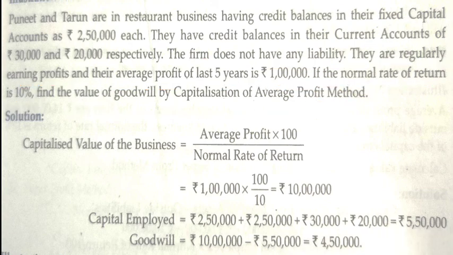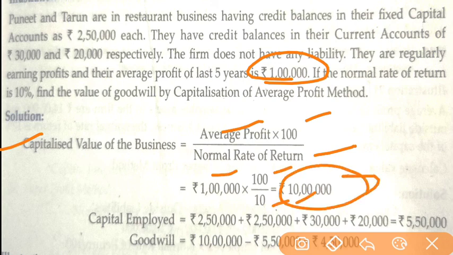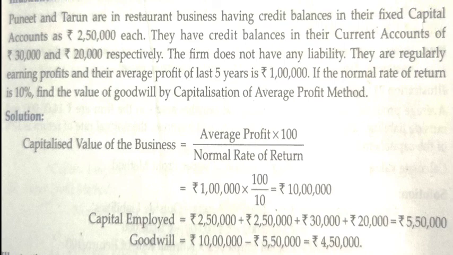Let us go step by step. First step, we have to calculate average profit, but average profit is already given. Second step, we have to calculate capitalized value of the business. How will we calculate? Average profit into 100 divided by normal rate of return. Average profit is already given, into 100 divided by normal rate of return. 10 lakh will be your capitalized value of the business.